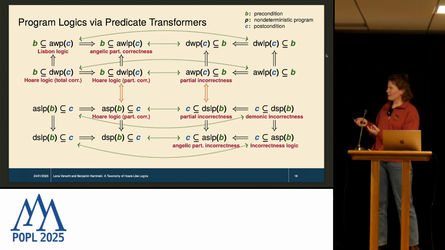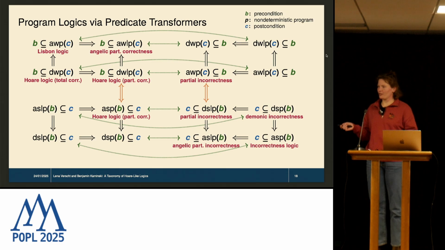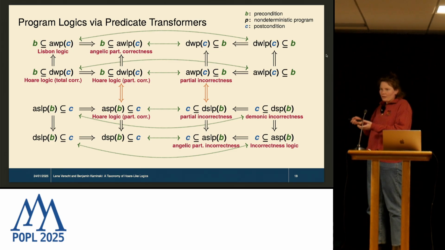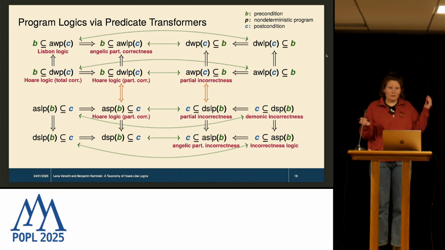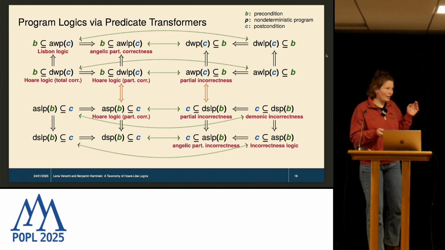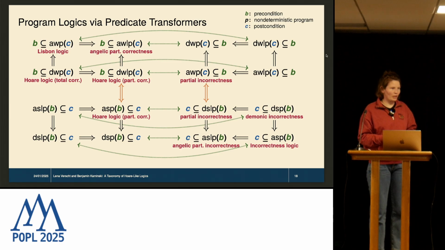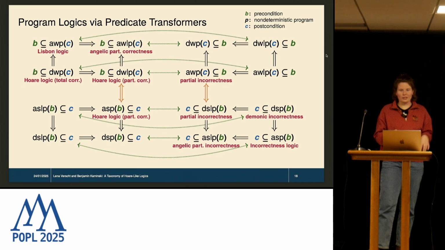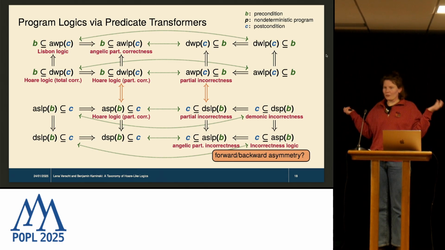Okay, so now if we're looking at this picture, this looks very symmetric, right? We have this backward analysis part here and the forward analysis part here, and they look completely symmetric. But I've just said a few minutes ago that we have this asymmetry between forward and backward analysis because this branching divergence cannot exist in the forward case. So the question kind of is, where is it? Why do I not see this here?